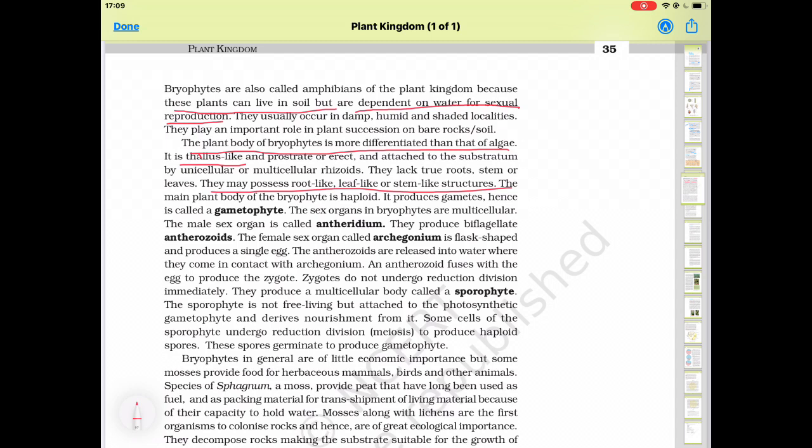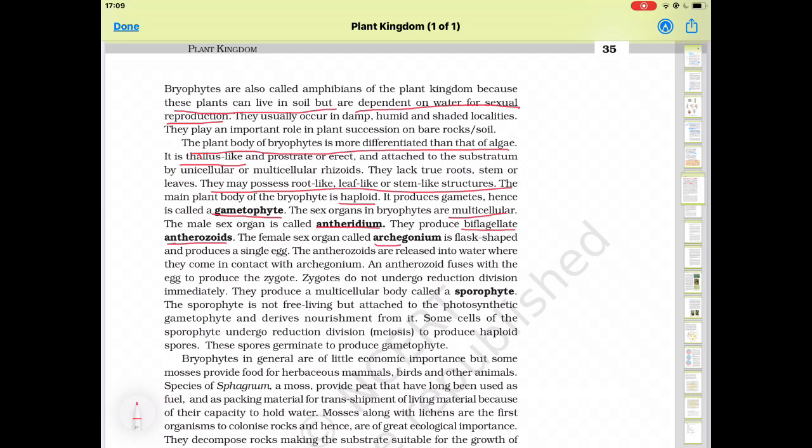The main plant body of bryophyte is haploid, that is, n number of chromosomes only. It produces gametes, hence is called gametophyte. The plant body is considered as gametophyte because it produces gametes and has haploid organization. The sex organs in bryophytes are multicellular, made up of many cells. The male sex organ is known as antheridium, which produces antherozoids. The antherozoids are biflagellate, meaning they have two flagella.